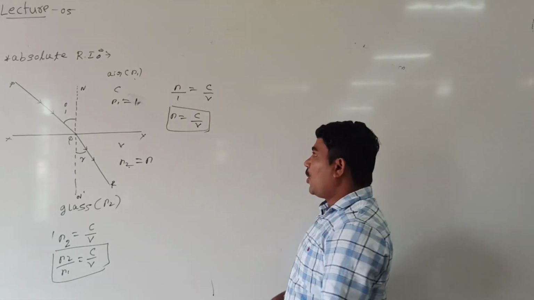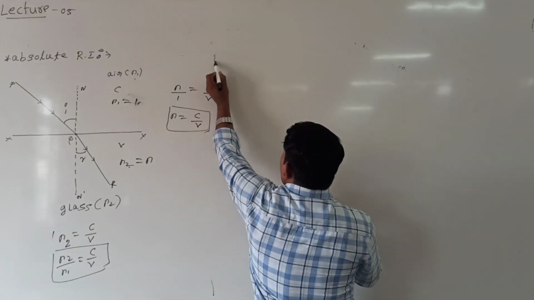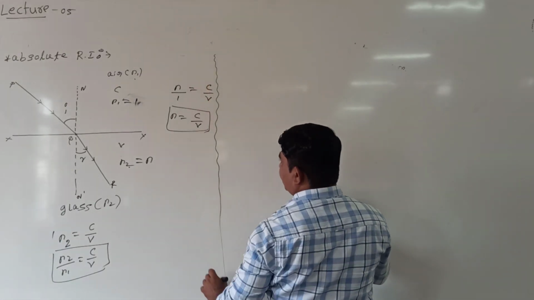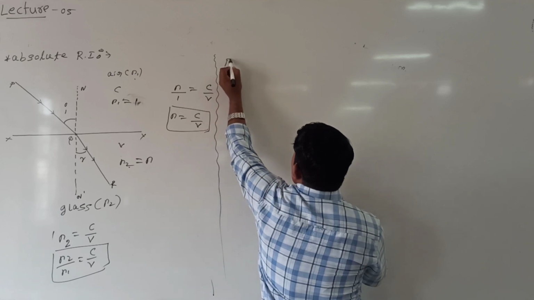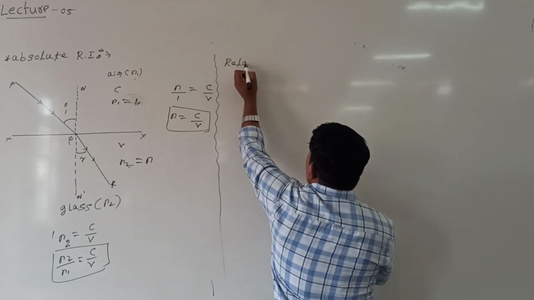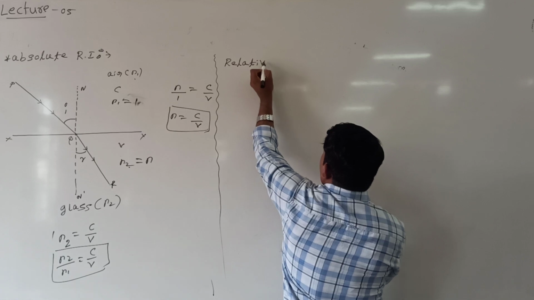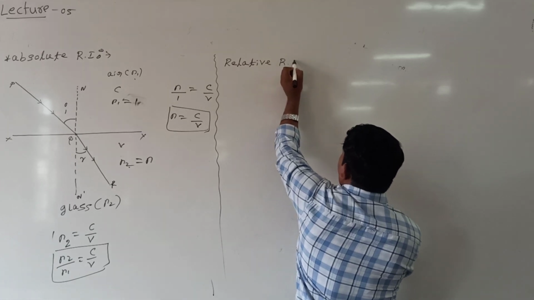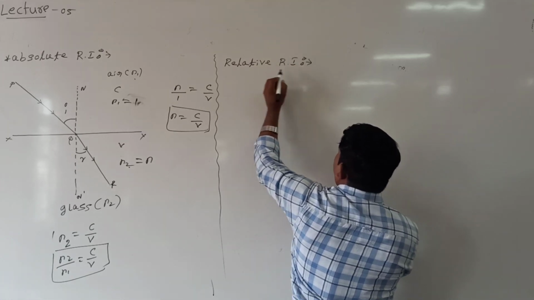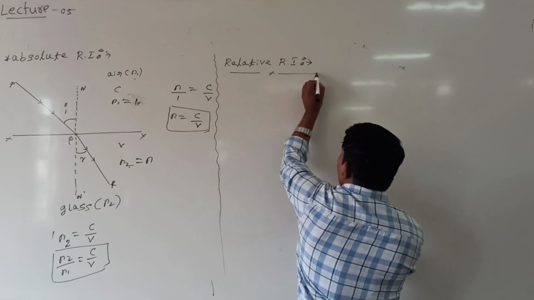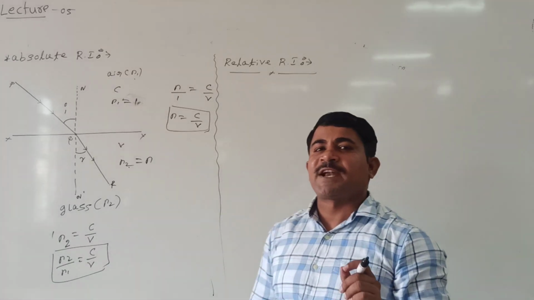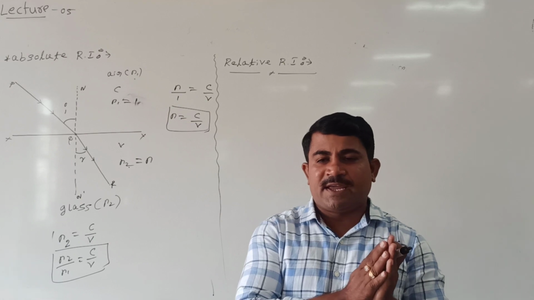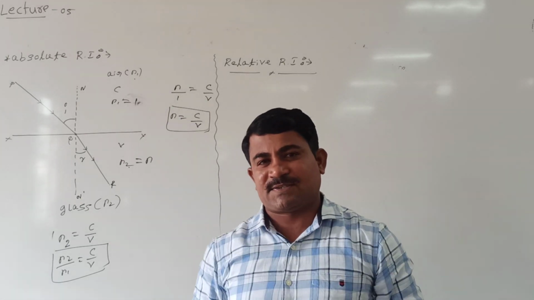Now, let us define one more term that we are calling relative refractive index. To understand this, let us take two media, water and glass.